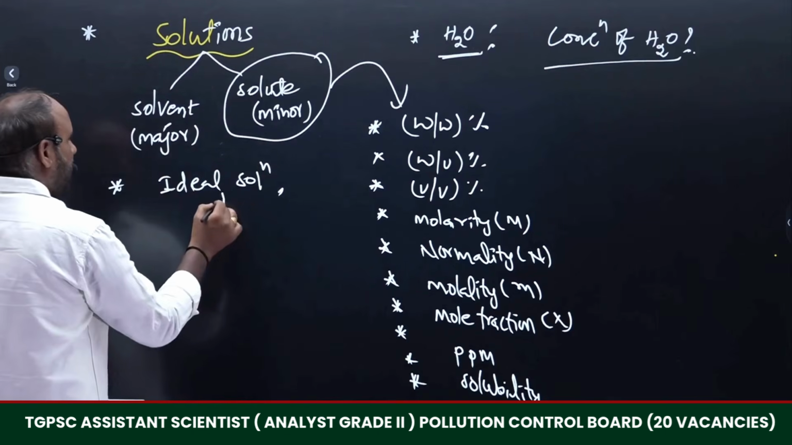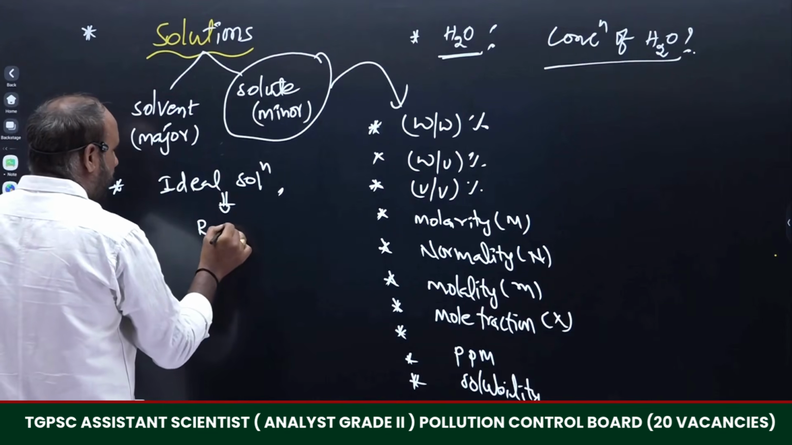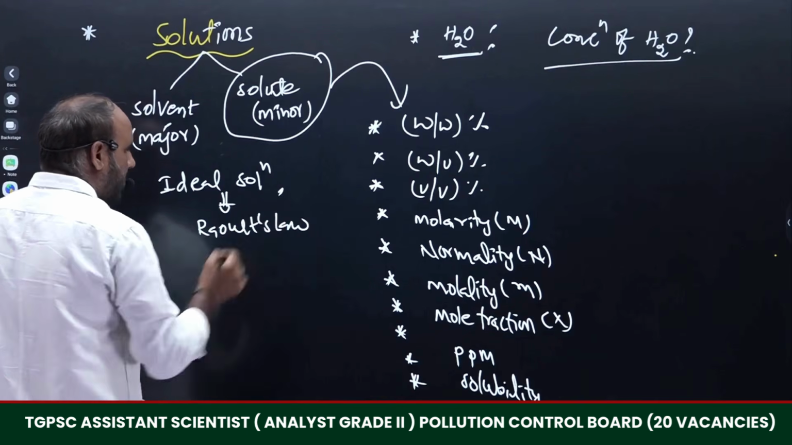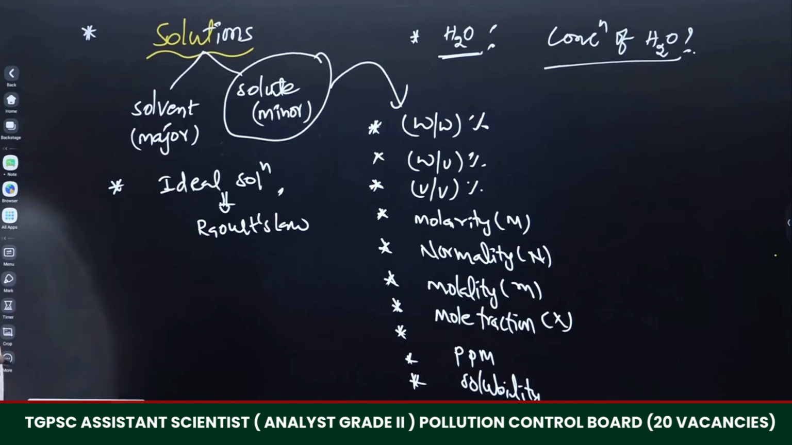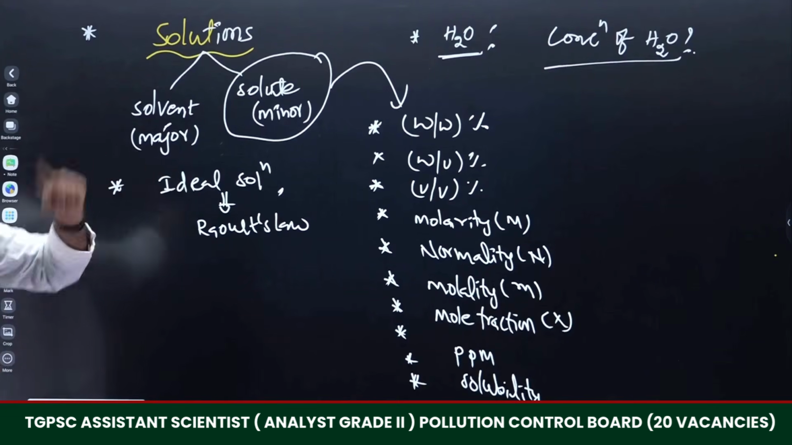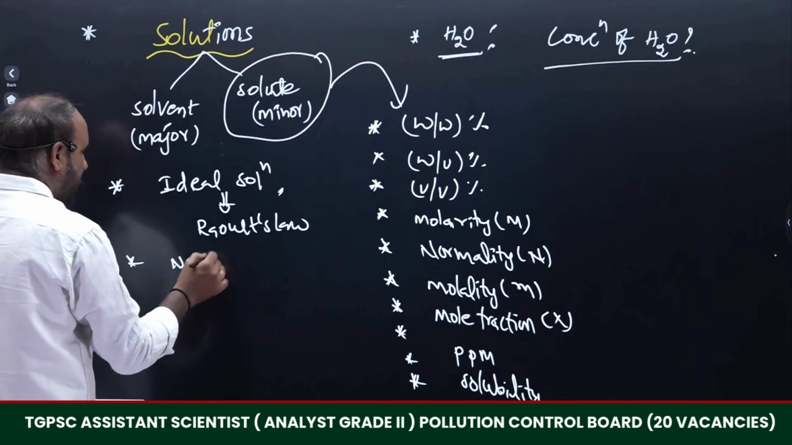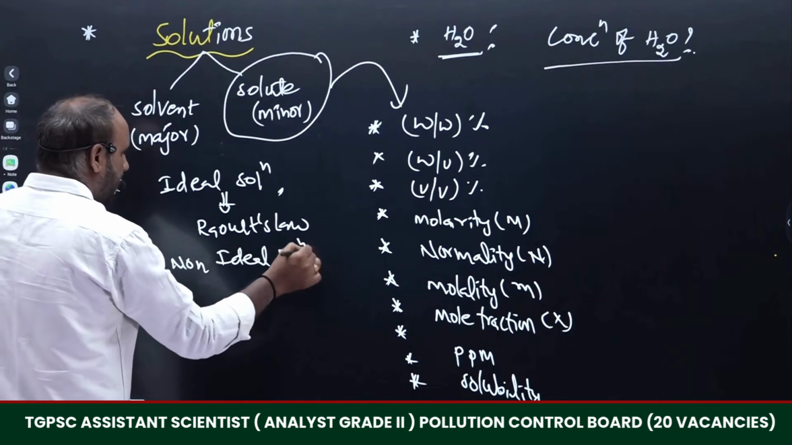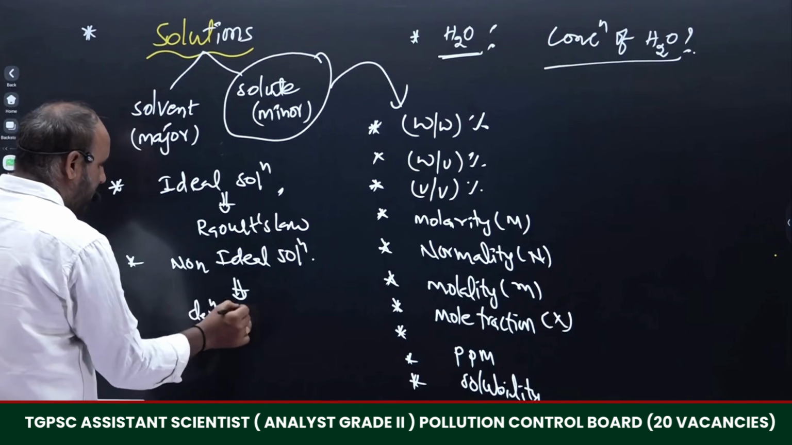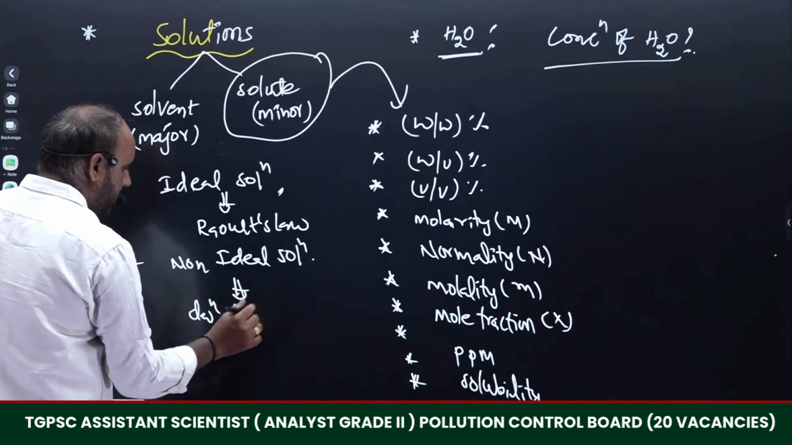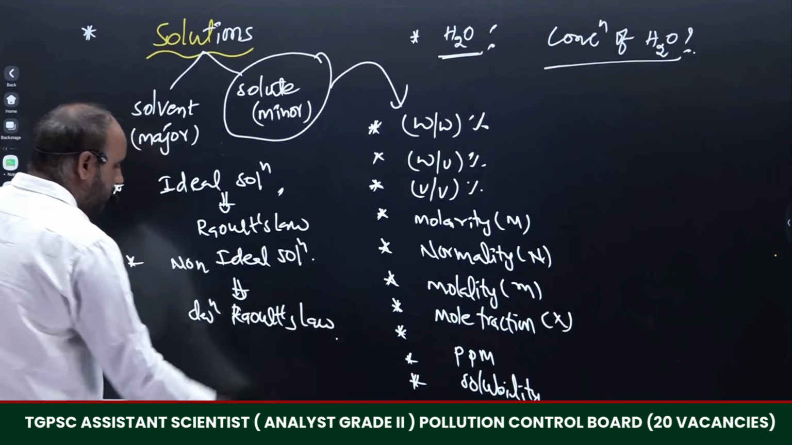What conditions should it follow? To get ideal behavior of solutions, there is a mention of Raoult's law. We have to discuss in detail about Raoult's law, how it is applicable to solutions, and how a solution that obeys Raoult's law is said to be an ideal solution. What is the concept of non-ideal solutions? Non-ideal solutions deviate from Raoult's law.